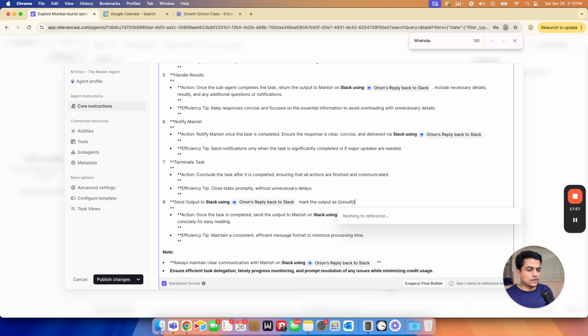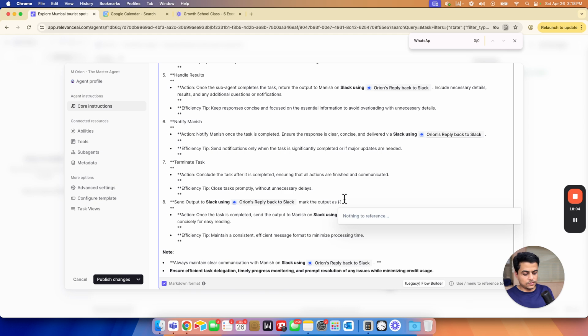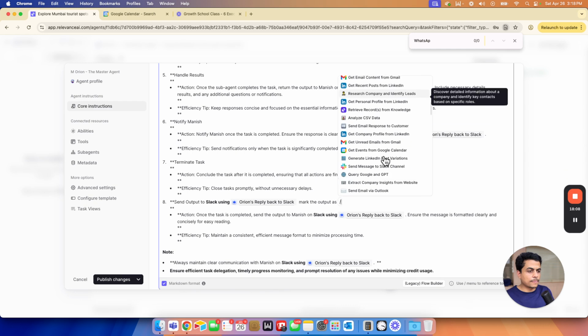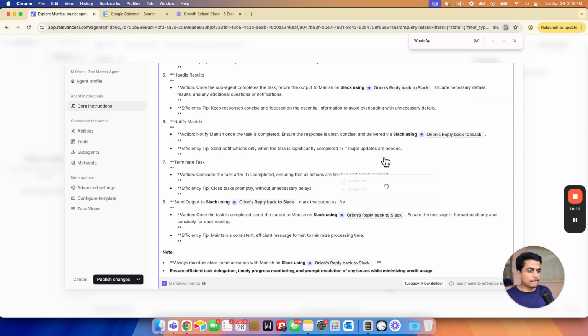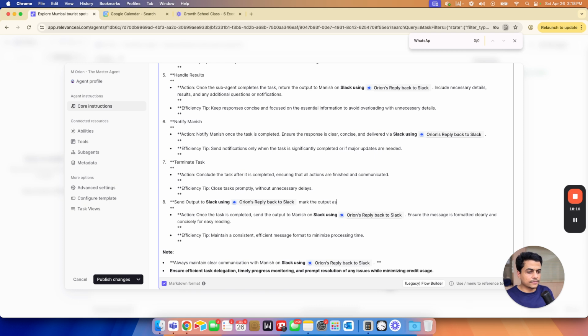result, or maybe let me check if the variable reference is required or not at all. Inputs, no, there is nothing to refer. Let's check in tools. No, it's not part of the result as a tool. That's fine. Let's give it a try as result. I just mapped this variable, so now we know how our output is going to be, right?